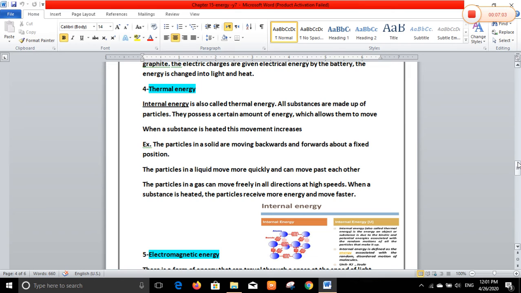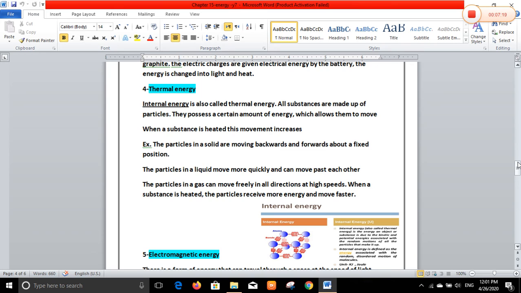The particles in a solid move backward and forward about a fixed position, which is what I call vibrating in a fixed position.